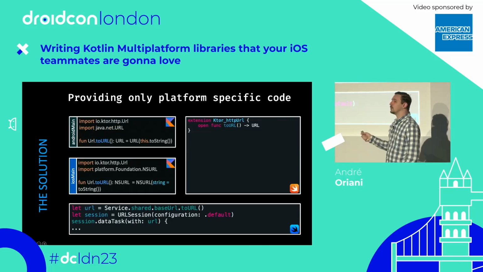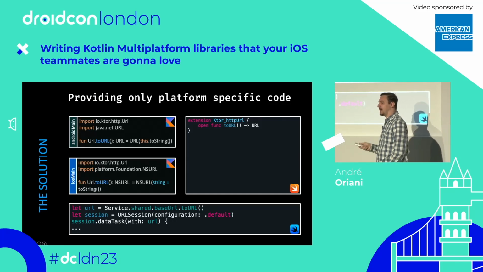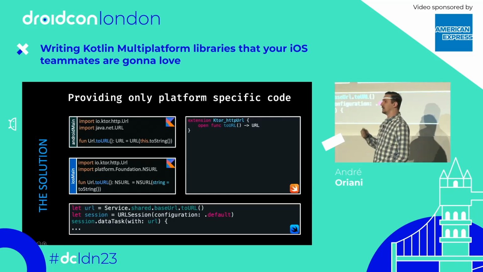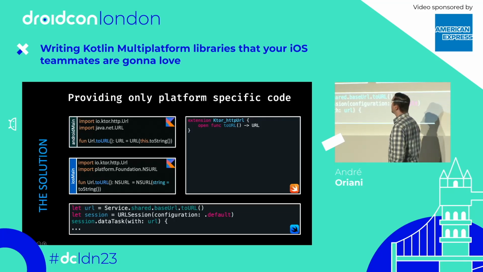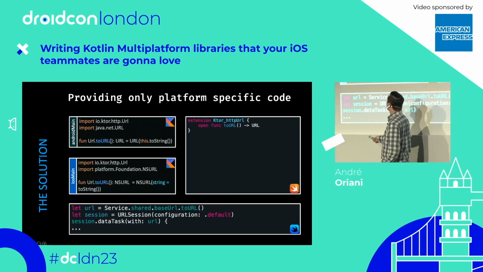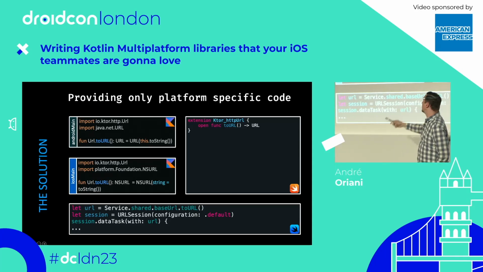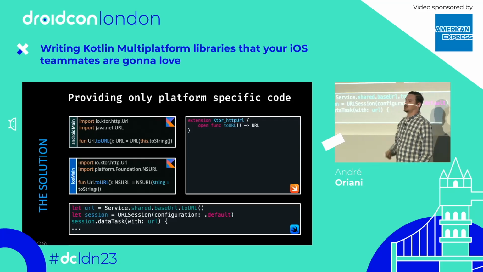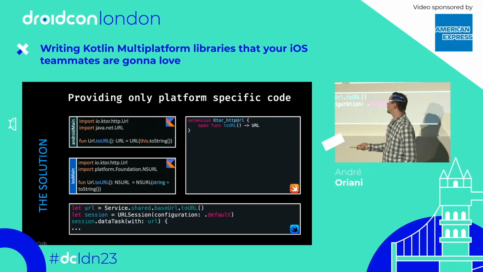So you don't have to write all your code in common main. You can have some code that's specific to a particular platform. So here, to illustrate that possibility, we are trying to create an extension to the Ktor URL class. I don't know if you guys are familiar with or have already played with Ktor. But I'm trying to create an extension that will convert to the platform native URL type.